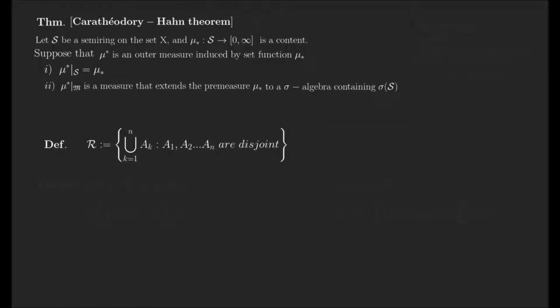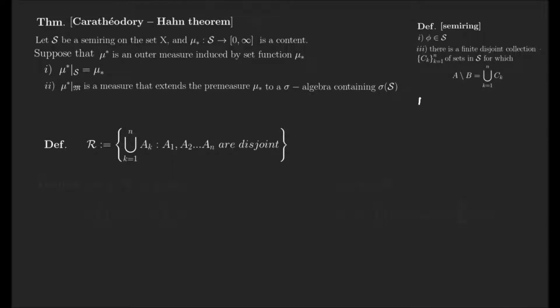First, the definition. Let's see the definition of R. R is the union of A_k, where each of these sets is disjoint. But why is this definition useful? Let's look at the definition of a semi-ring. The remarkable points are that the empty set is contained in S, and A set minus B can be expressed as a disjoint union.